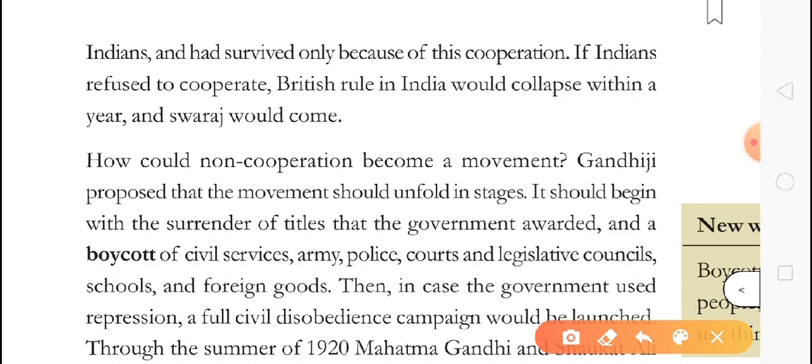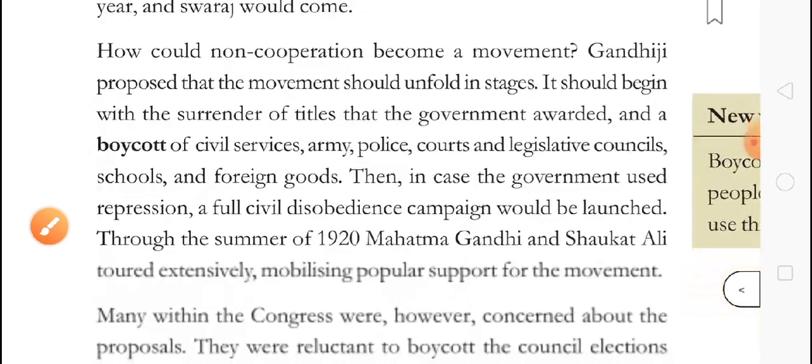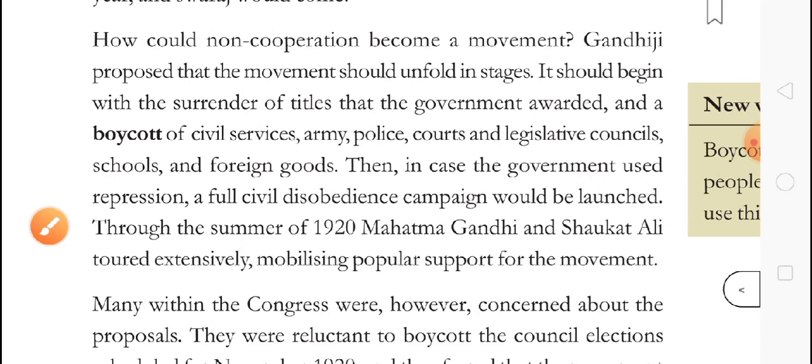So how did this movement start? Gandhiji proposed that the movement should unfold in stages. It should begin with the surrender of titles. Surrender of titles means the rich people or different people were having different titles given by the government, like Rabindranath Tagore. He was having the title of Sir and knighthood. So he gave those titles back to the government.